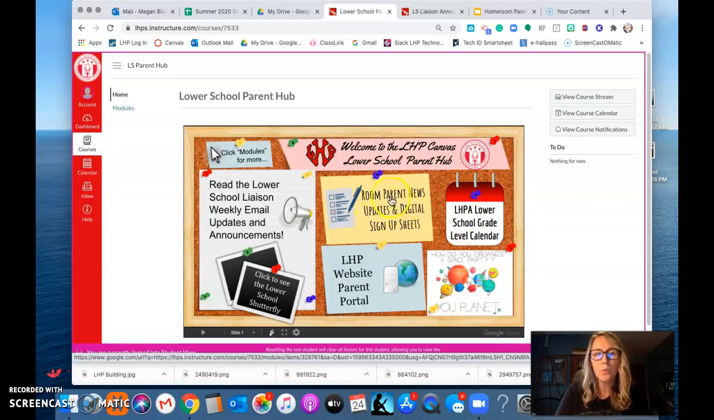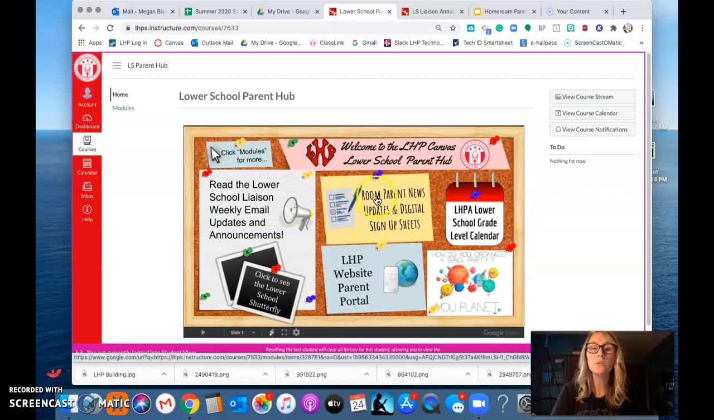And then I just wanted to point out right here where it says room parent news, updates, and digital sign-up sheets. We are going to be changing the way that the typical emails have worked in the past. There was just so much information in those. And so instead, what you've got is these lower school liaison announcements, which is like the very top part of the weekly email, which had the really crucial big information that was going out to all lower school families. It was important to know.